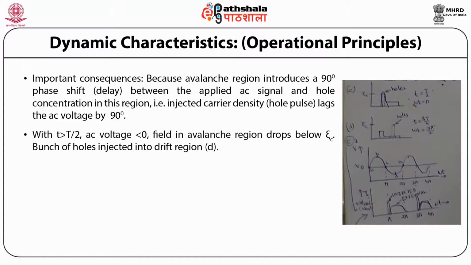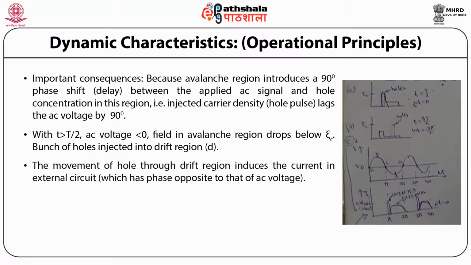So with t greater than capital T by 2, AC voltage is less than 0 and the field in the avalanche region drops below zeta C. The bunch of holes is injected into the drift region having thickness D. The movement of holes through the drift region induces current in the external circuit, which has a phase opposite to that of the AC voltage.